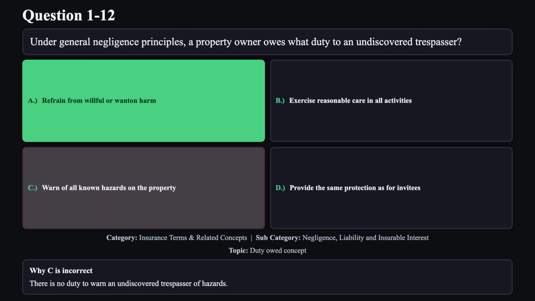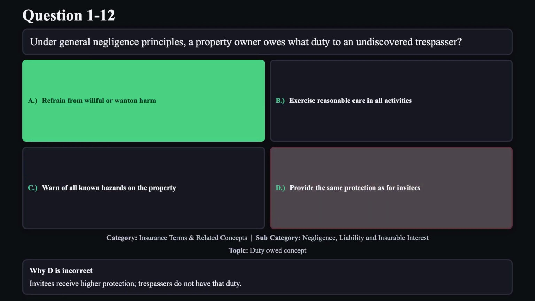Reason C is not correct. There is no duty to warn an undiscovered trespasser of hazards. Reason D is not correct. Invitees receive higher protection. Trespassers do not have that duty.